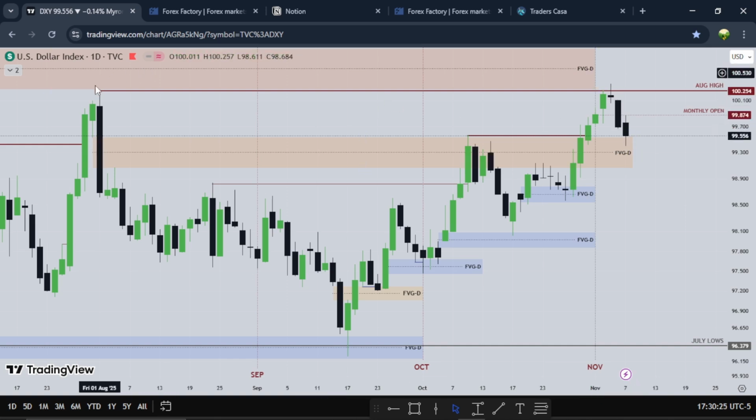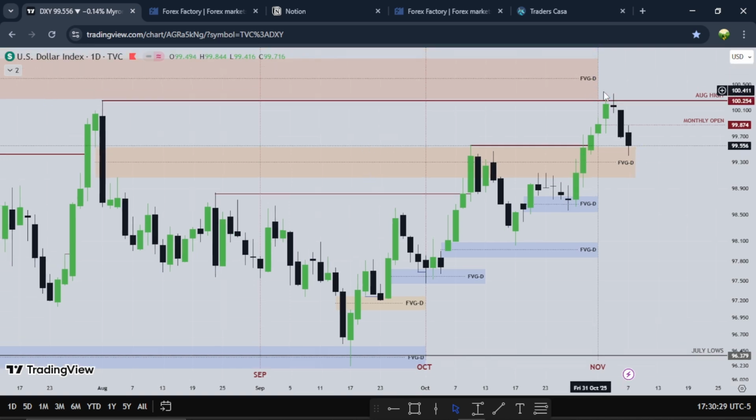So dollar takes out this high and reacts from this daily fair value gap from up here. Let me slide this so you see. You can see how this candle hits the fair value gap, then closes inside, right? Then we see Thursday trades lower and Friday trades lower. So the month opens up with Monday, this is Tuesday, this Wednesday making the high of the week. Then we see Thursday expands and Friday expands lower.